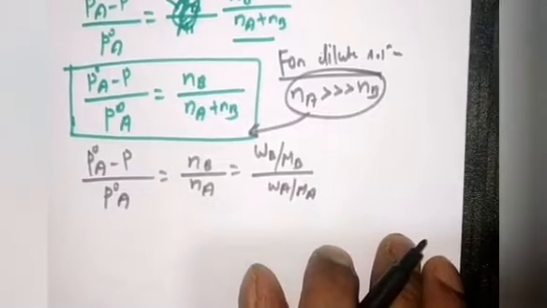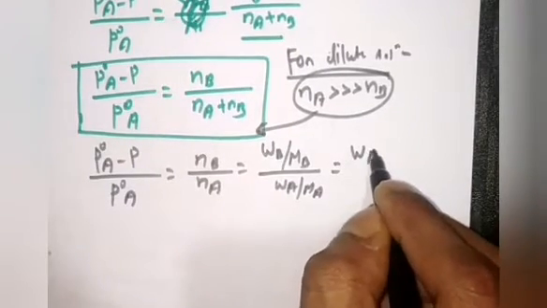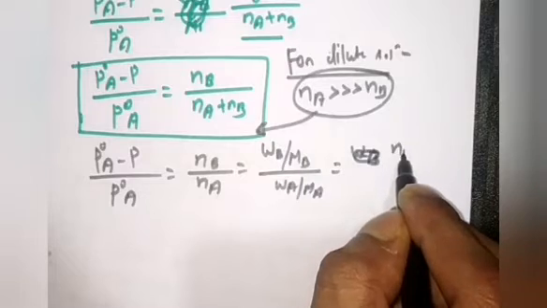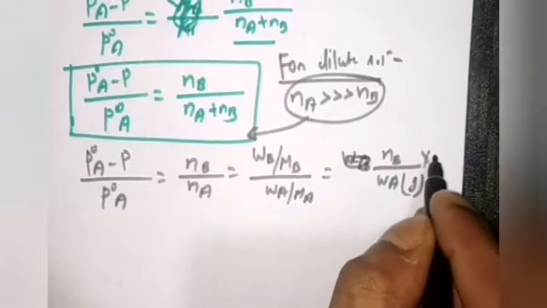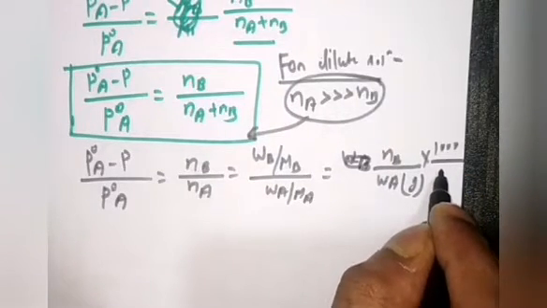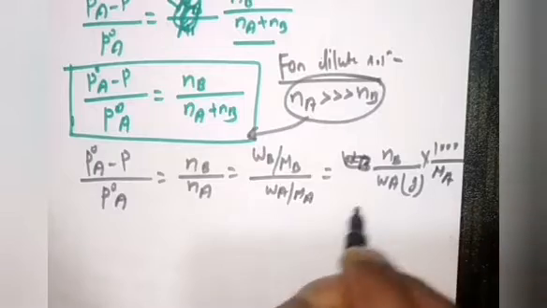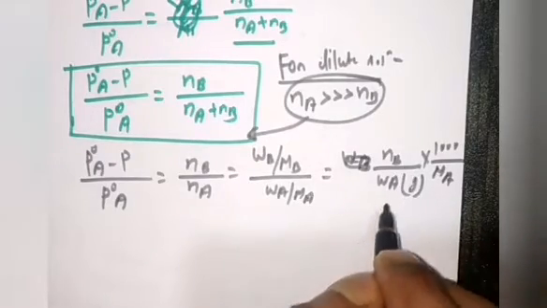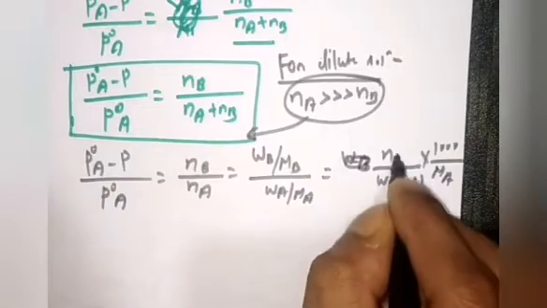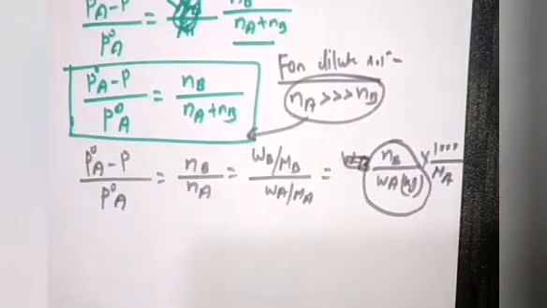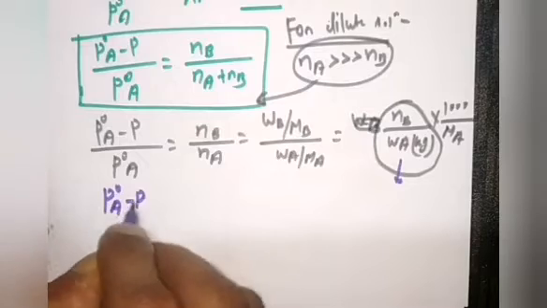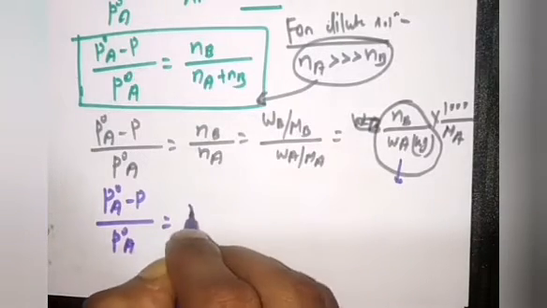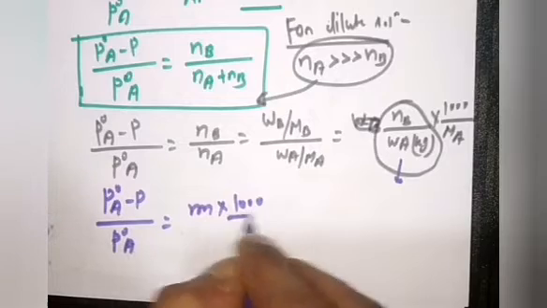Okay, so just try to expand these things, then you can write it as WB NB upon WA. If it is in the gram, just convert into the kg, so you have to multiply it with 1000 upon MA. Okay, now if you want to see these things, then you will be able to understand NB upon WB. What is these things? So this was the molality, already I have defined in the previous class. So you can write it as P naught A minus P upon P naught A, that is equals to molality into 1000 upon